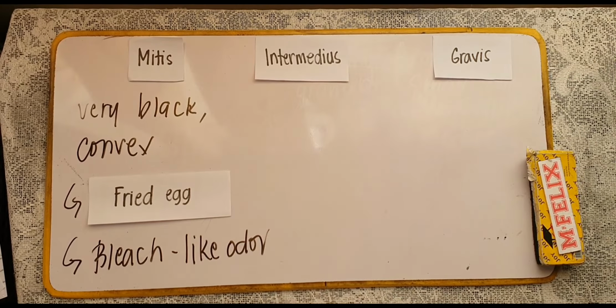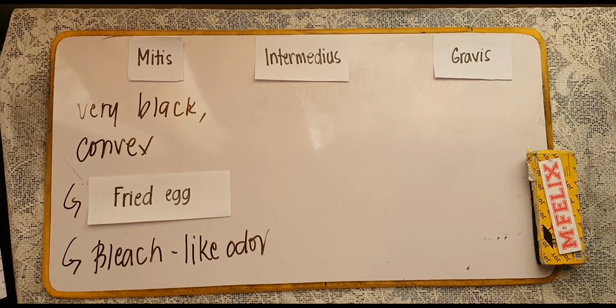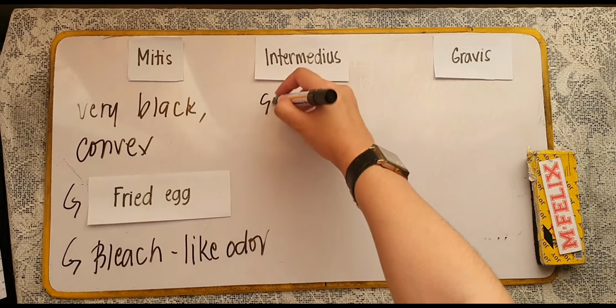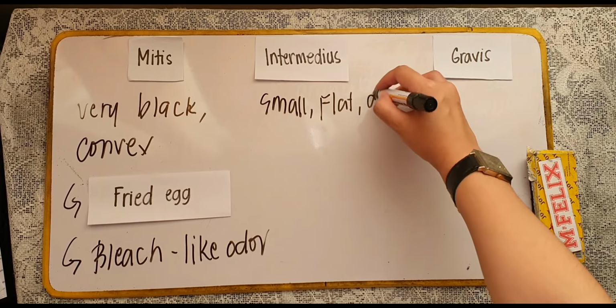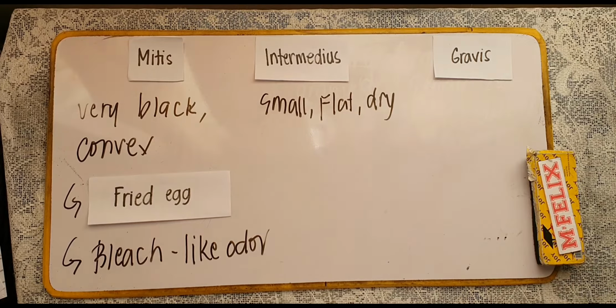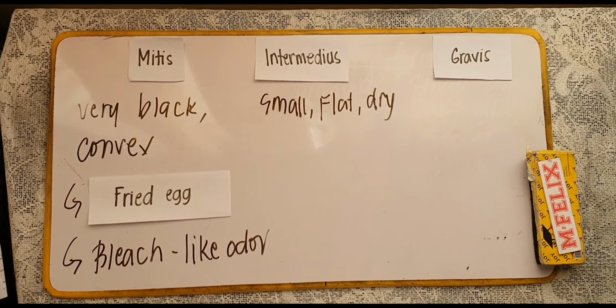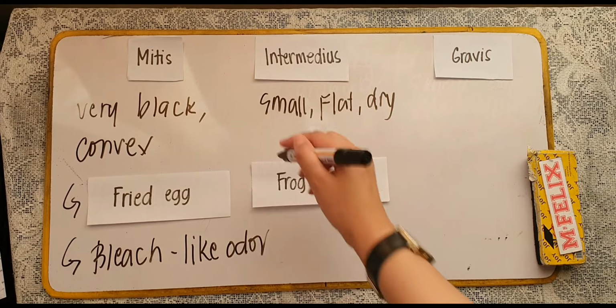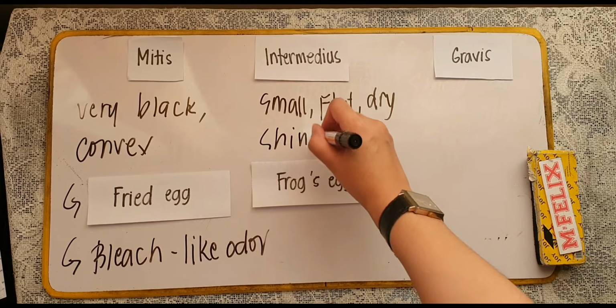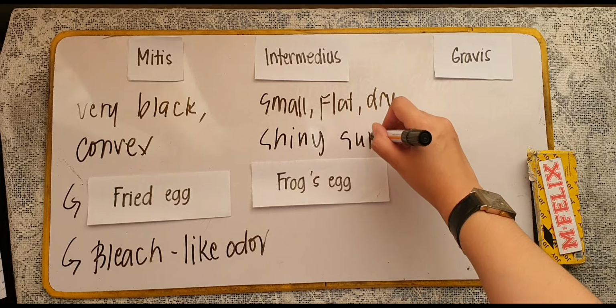And then, for the intermedius type of colony class, they are said to be small, flat, and dry colonies. Sometimes grayish to black yung kanyang color ng colonies natin. And then they have this shiny surface of the colonies resembling a frog's egg appearance. Kasi shiny yung surface ng colonies ng intermedius.